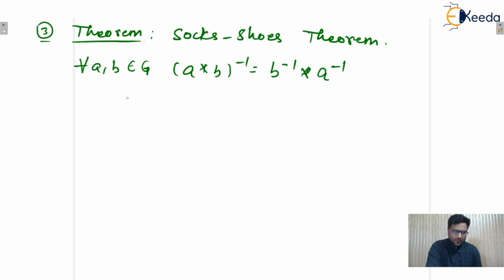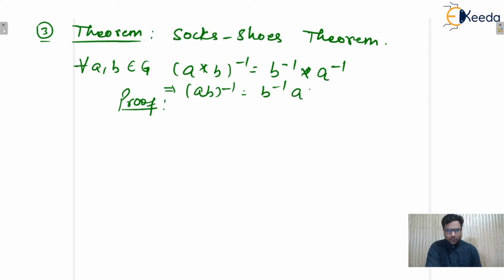So here, what is the proof? Simply this can be written like that also: (AB) whole inverse is equal to B inverse A inverse. In between A and B there is nothing. That means by default the binary operation star is there in between A and B, but sometimes it is simply written like that.